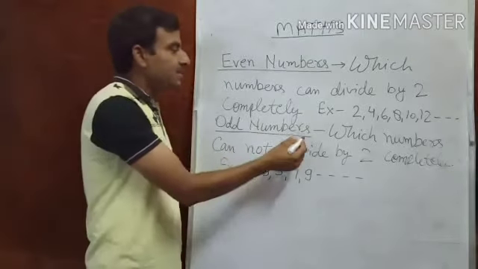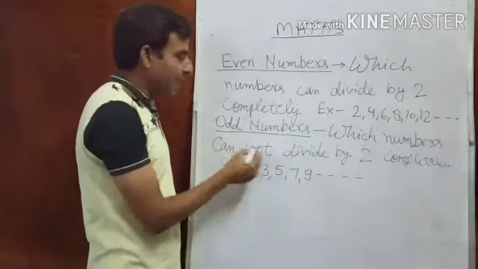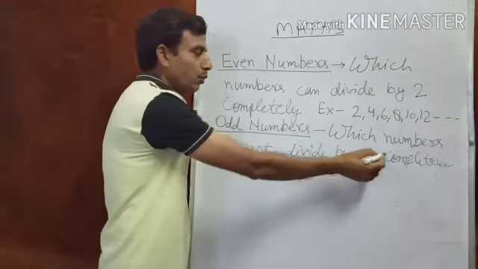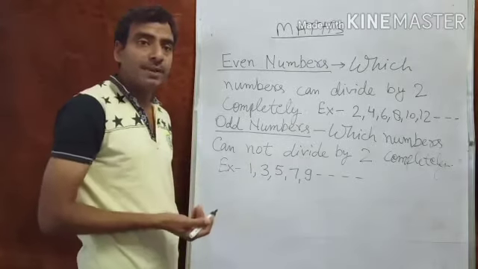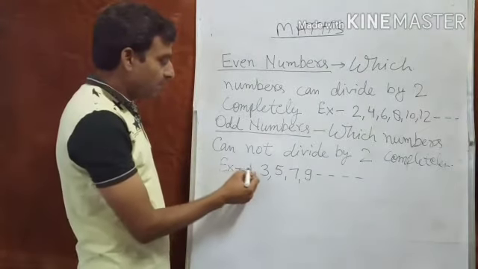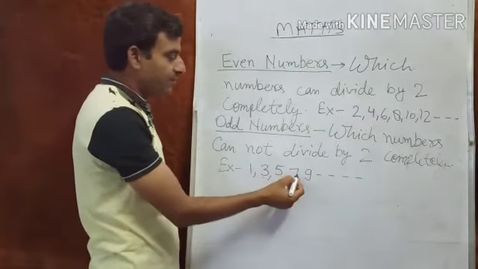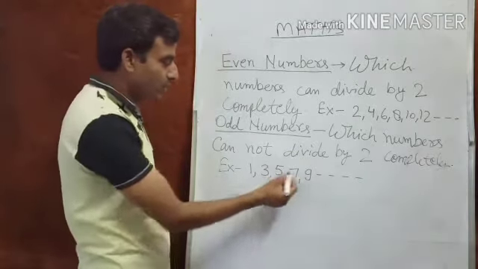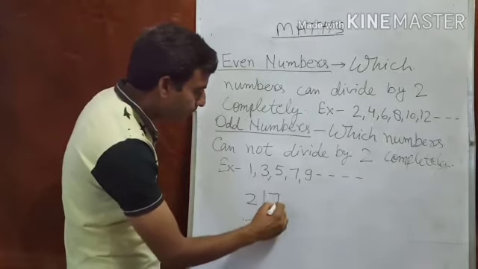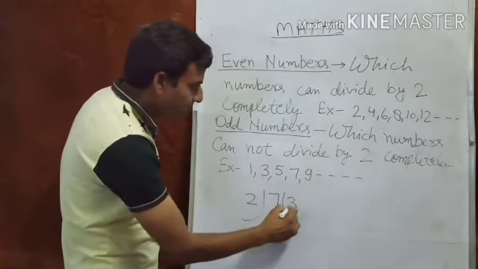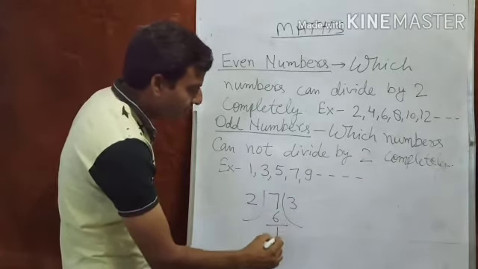Odd number means which numbers cannot divide by 2 completely. It means there should be a remainder. Example: 1, 3, 5, 7, 9. You can divide 7 by 2. 2 threes are 6, 1 is remainder.